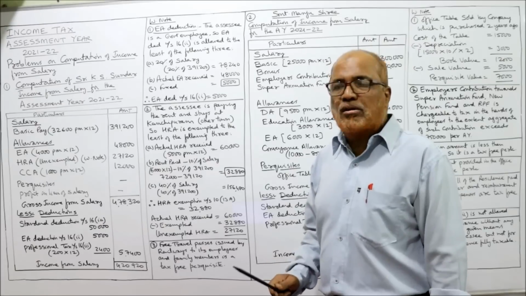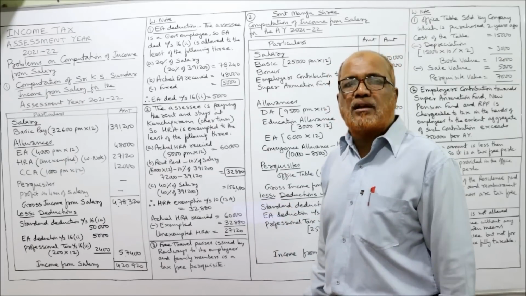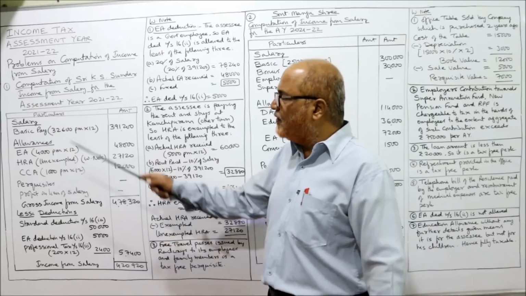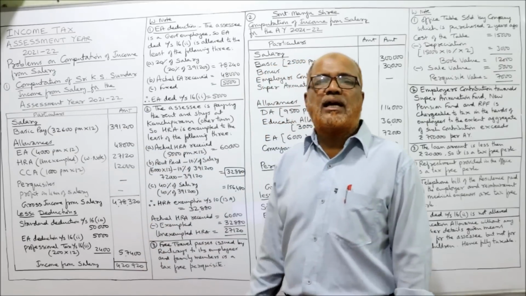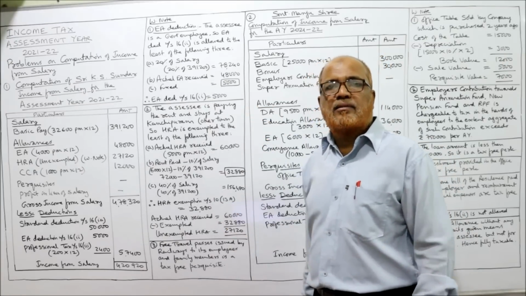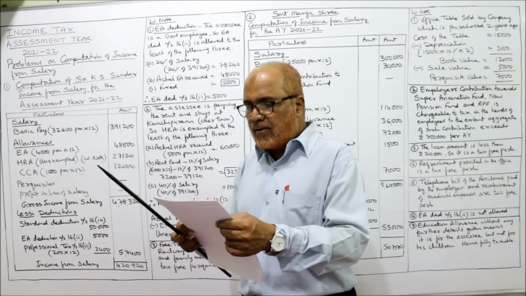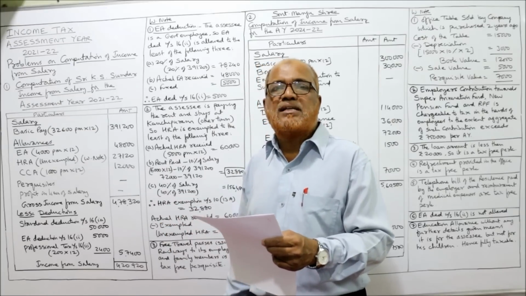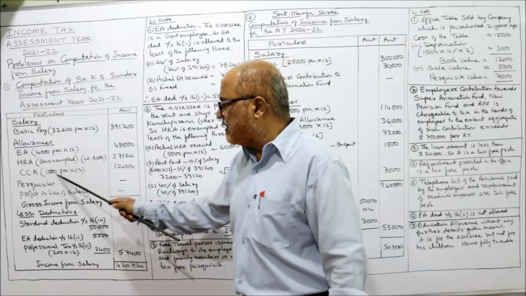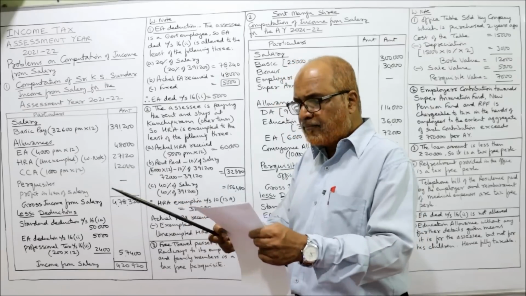In examination, these working notes are compulsory. Neatly you have to show it to the examiner. Simply, roughly, if you take all the values, you will not get full marks. In working notes, you have to show like this. After HRA, CCA, City Compensatory Allowance, fully taxable, 1,000 per month. CCA 1,000 per month, 12,000.